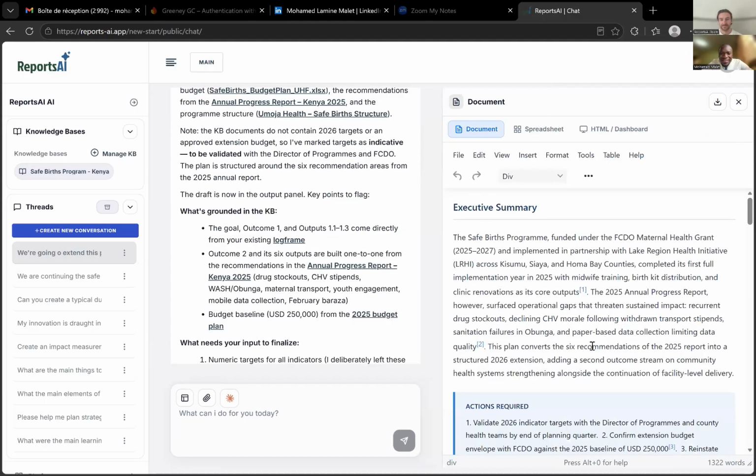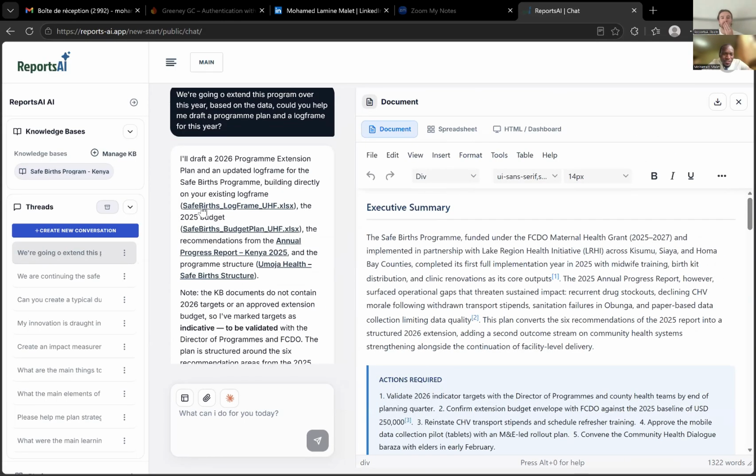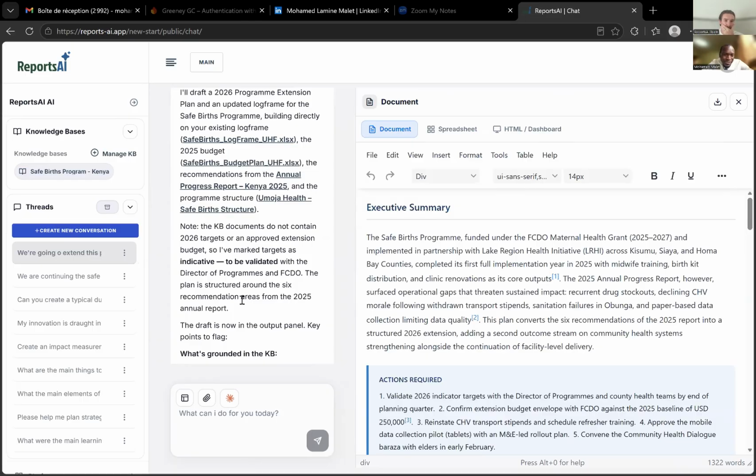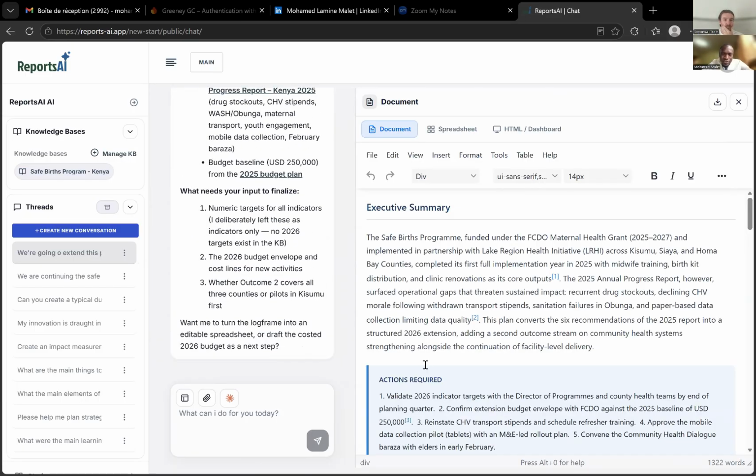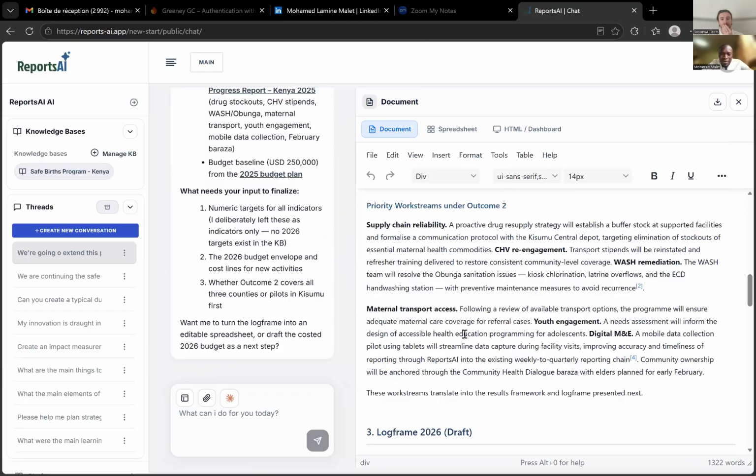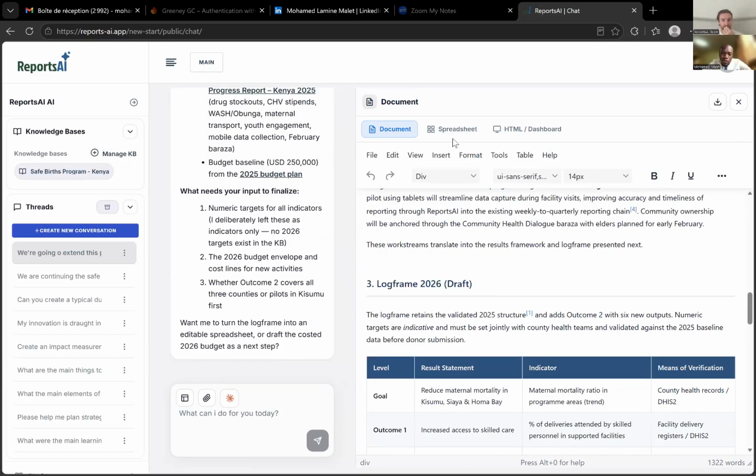the tool. As you can see, right now the system is drafting based on the knowledge that it has access to, telling you basically what it's doing, and then drafting here for me a program plan and a log frame that I can now exploit. This is a doc that you can share with anybody.